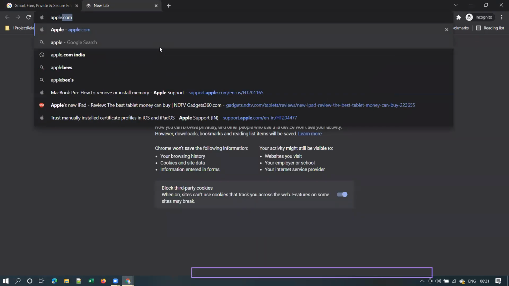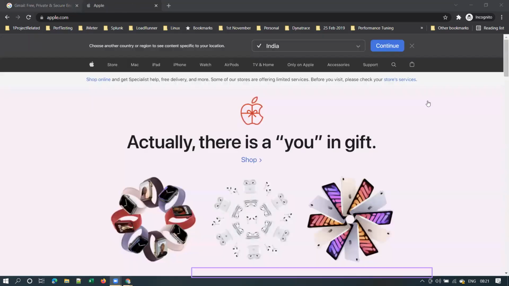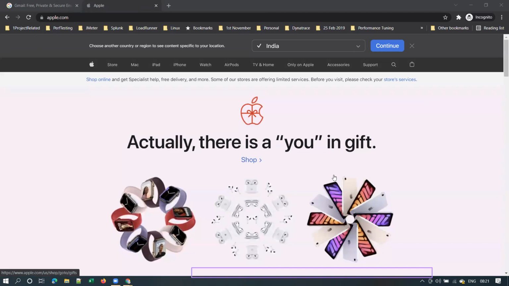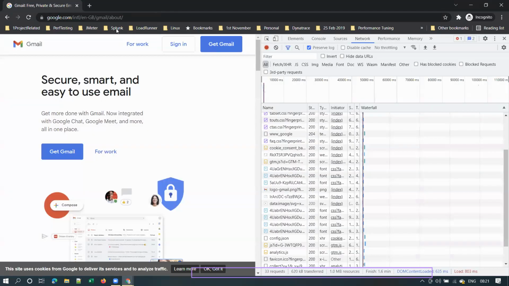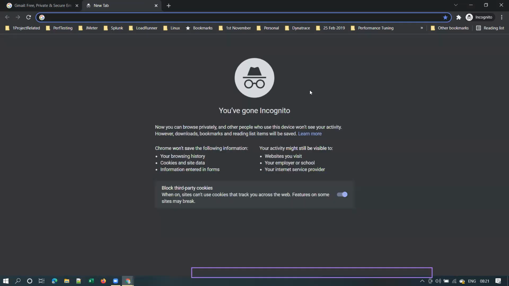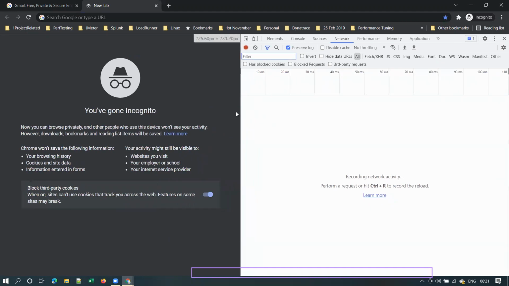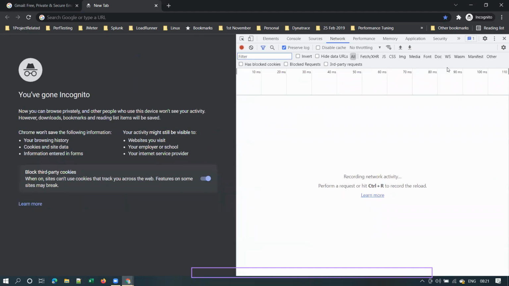Or for example, if you visit some page like apple.com, let me open developer tools first. Can you please open developer tools on your machine, everyone? Please open a browser and open developer tools.